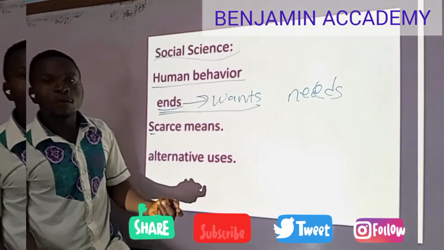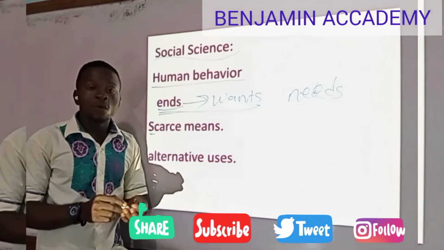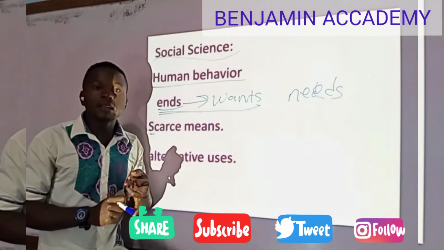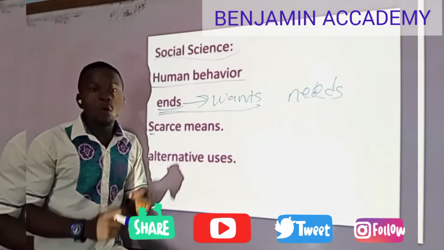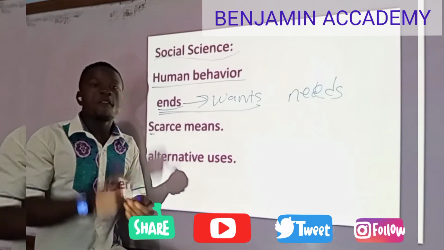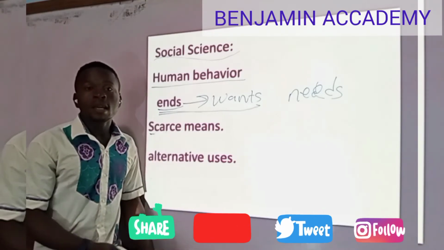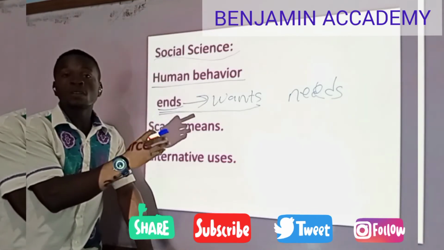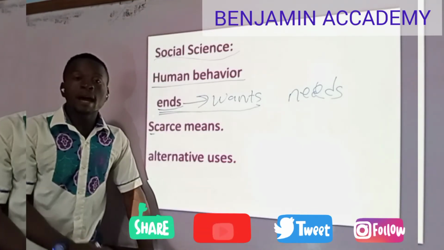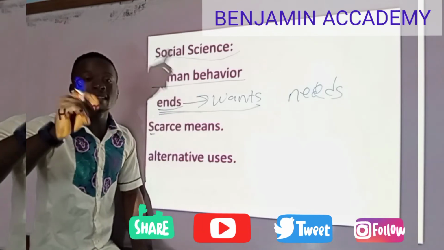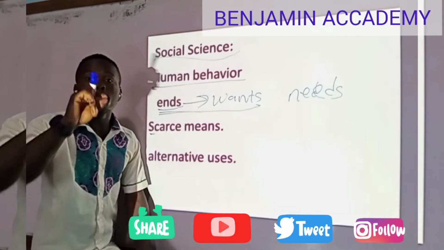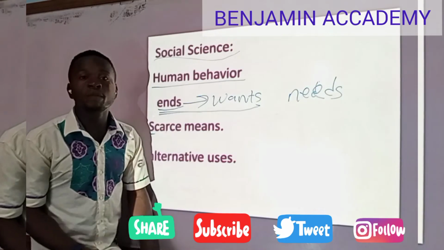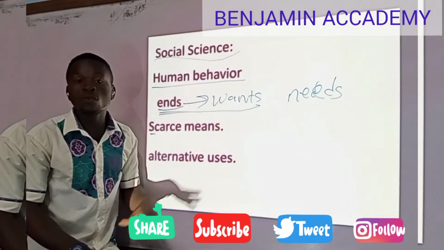For example, a student who wants a school bag, a pen, a book, dresses, a phone, and all others. But if you don't have the means to satisfy them, it becomes a want. That means wants are the unlimited desires of man, not backed by the ability to pay. If you don't have the income to pay for this book, it remains a want.